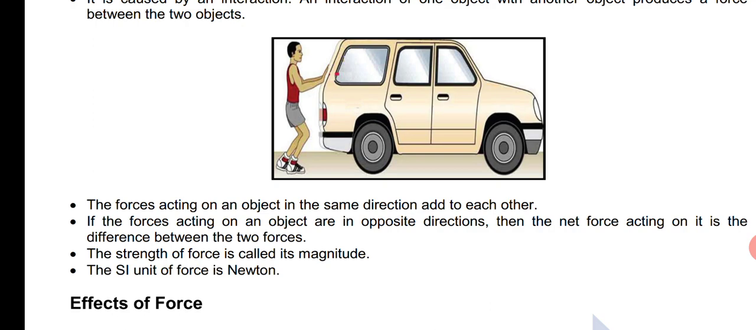They are saying the SI unit of force is Newton. Okay, what is SI? It is the International System of Units. The SI system, the international system of units, is divided into three.